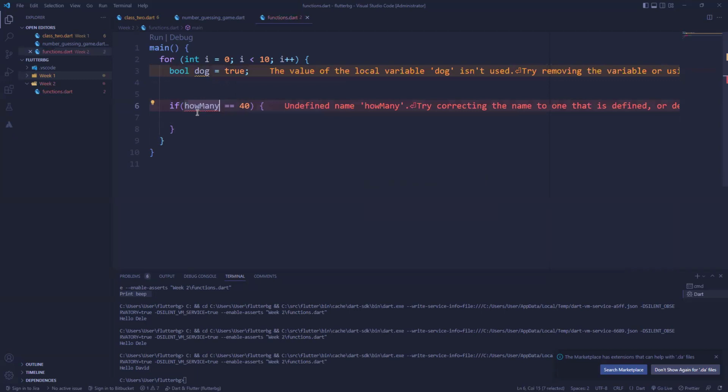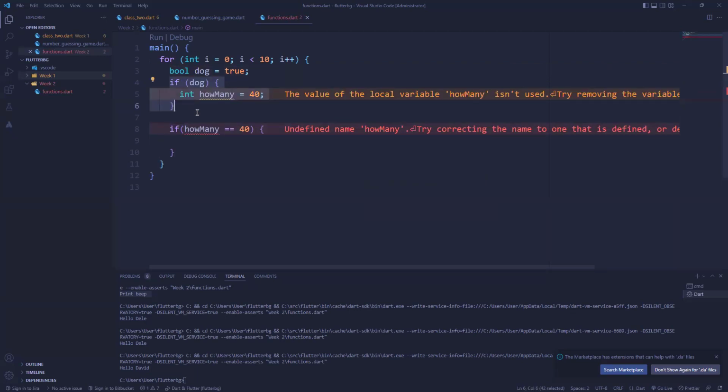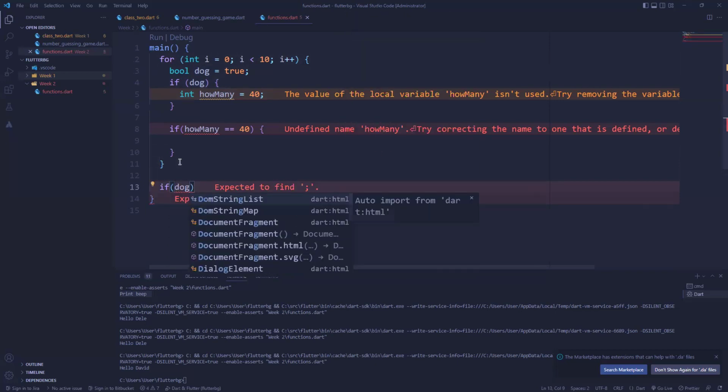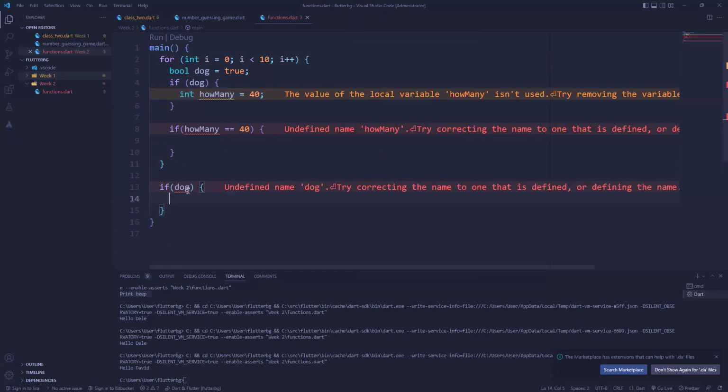So let me undo that. You can see this doesn't actually work. We can't print it. Now, dog was defined inside the for loop, so outside this for loop, I cannot say if dog, because dog doesn't exist, it's not visible.